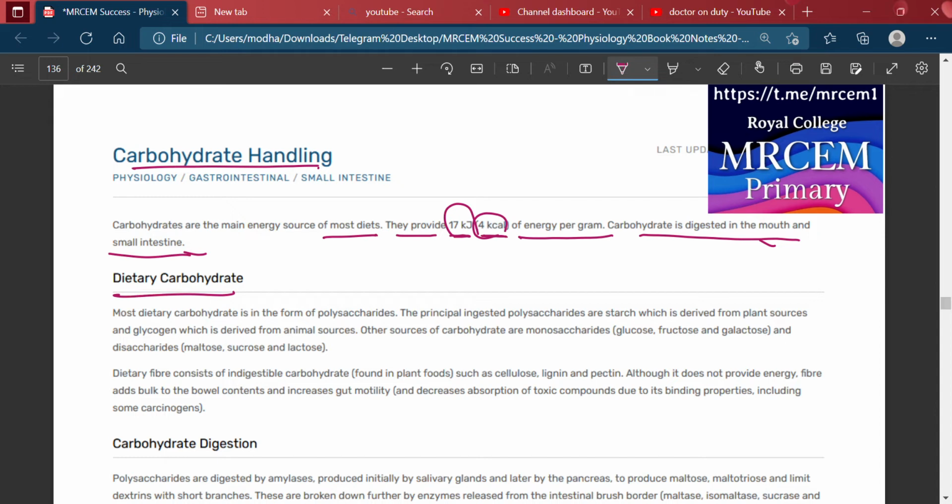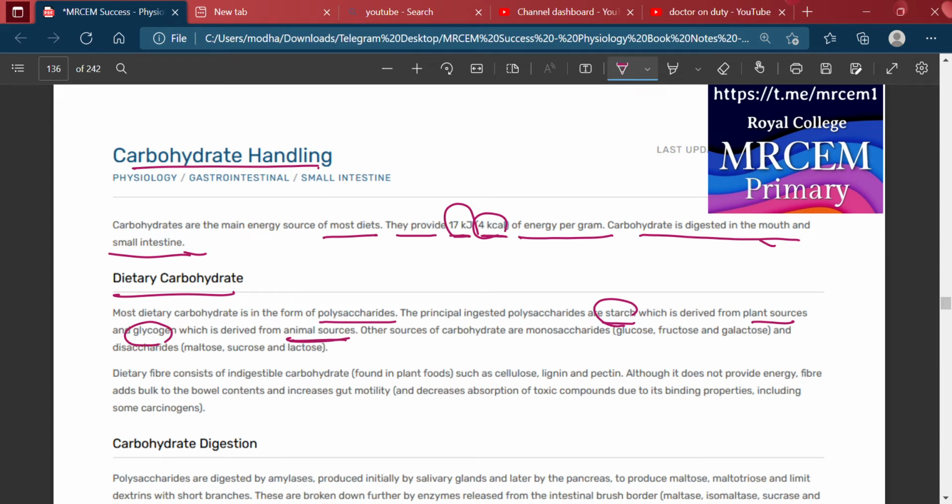Dietary carbohydrate. Most dietary carbohydrate is in the form of polysaccharide. The principal ingested polysaccharides are starch, which is derived from plant sources, and glycogen, which is derived from animal sources.